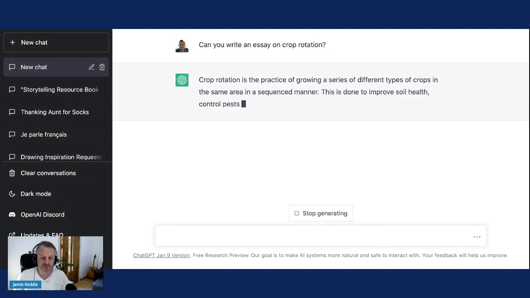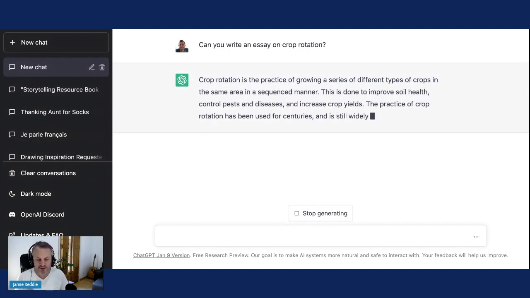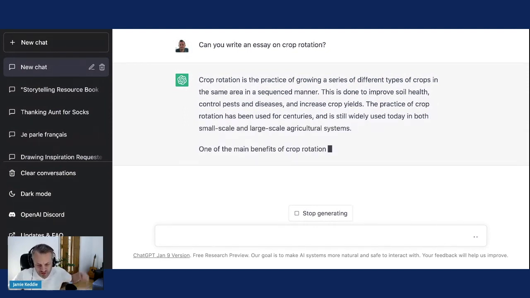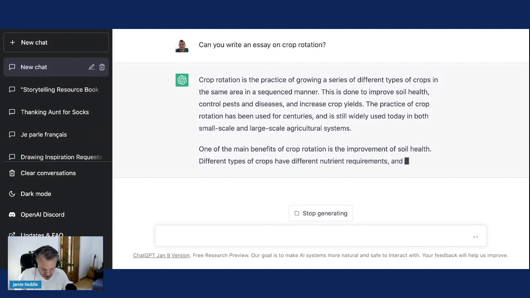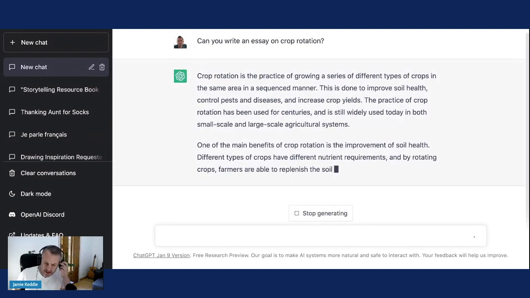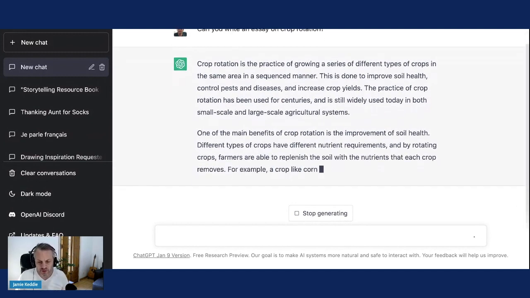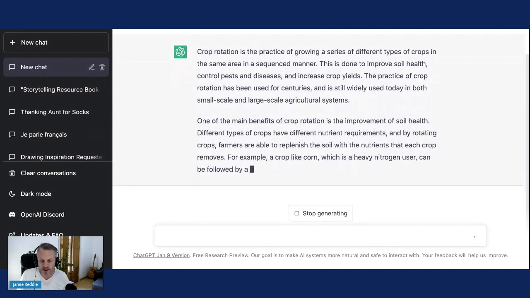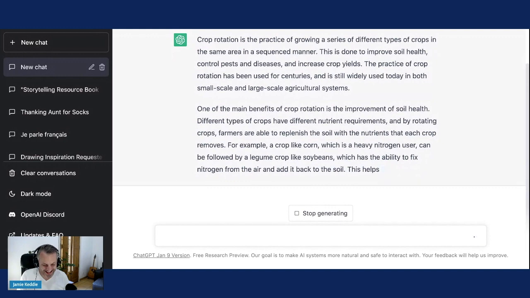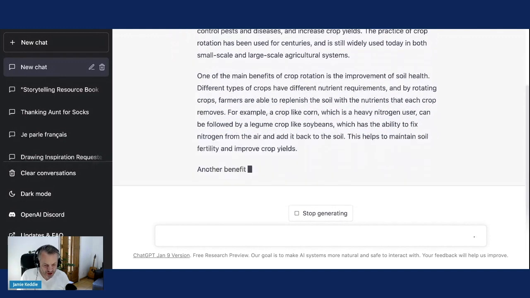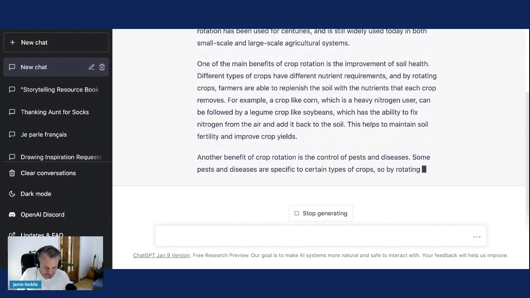Crop rotation is the practice of growing a series of different types of crops in the same area in a sequenced manner. This is done to improve soil health, control pests and diseases, and increase crop yields, etc., etc. I don't know how interested you are in crop rotation and how much attention you're actually paying to this. But it shows you what you can do, doesn't it? Let me just show you a few interesting things here.